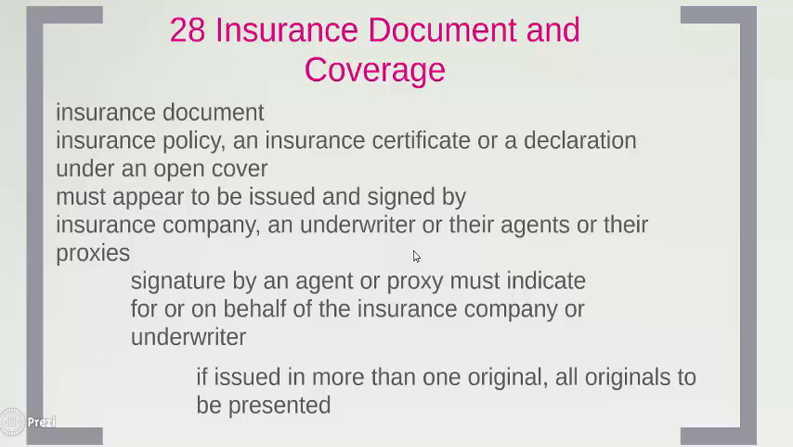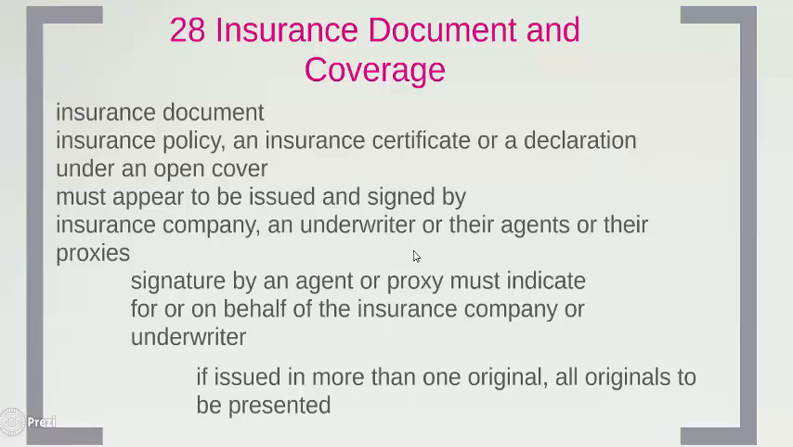Insurance document. Insurance document can be of 2-3 types. One of the documents that we normally see is an insurance policy, which is a jumbo document. Another is an insurance certificate, which is a summary document, and the third is a declaration under open cover, where for a long term, for a high value, there is an insurance cover, and periodically, depending upon the shipment or the movement of goods, there will be a declaration made for coverage under this open cover.